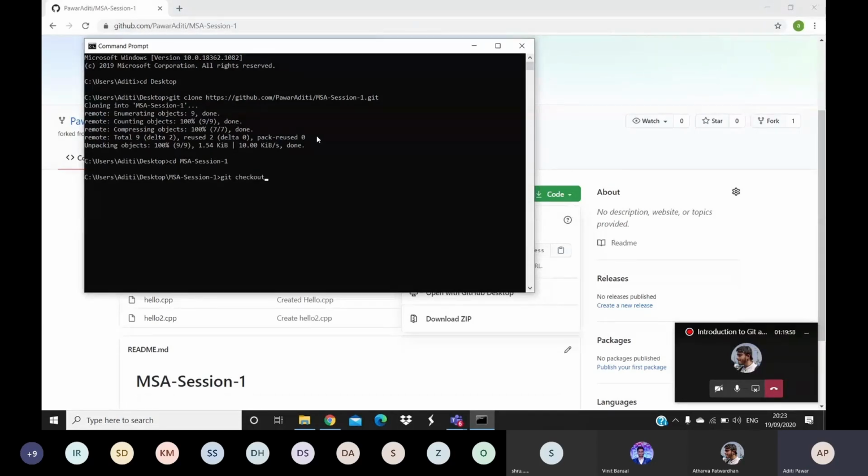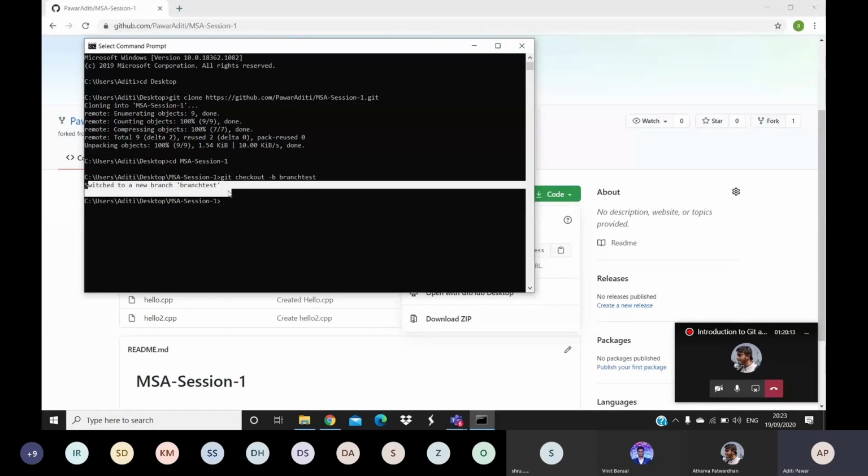I am doing both these commands in one command: git checkout -b and your branch name. So here you can see I have switched to a new branch, that is branch test. So what I will do here, I want to add a new file.